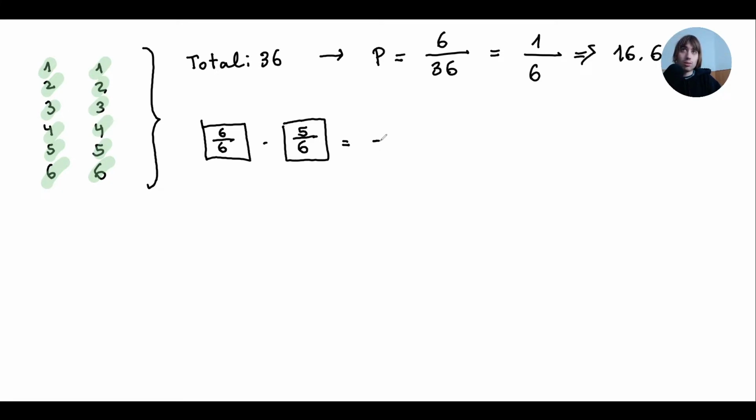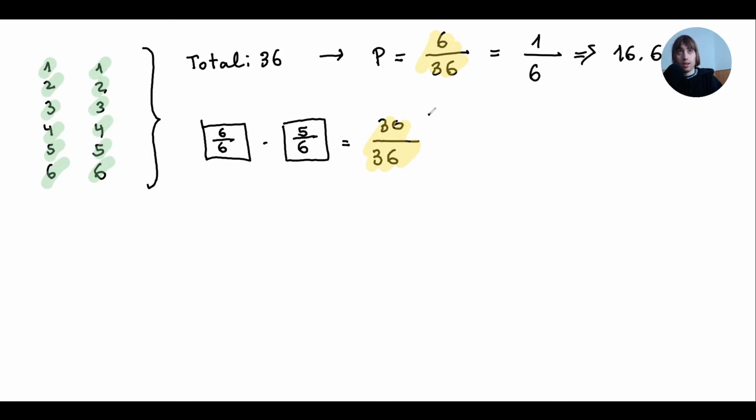If I determine this probability, I'll get 6 times 5, which is 30, and 6 times 6, which is 36. Notice how these two, they're opposite, right? Because if you add them, they add up to 30 plus 6, 36. 36 divided by 36 is 1. So they are opposite.